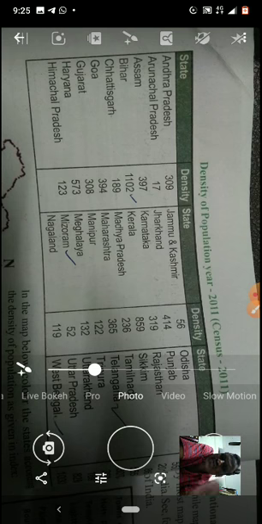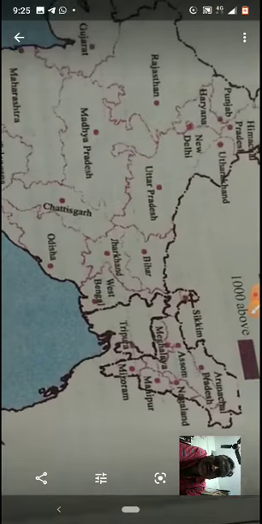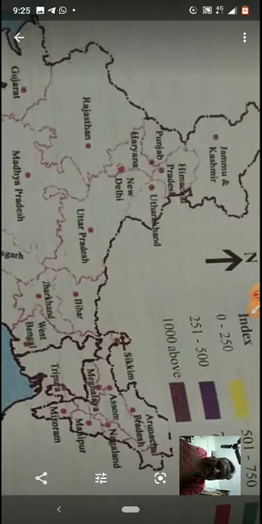Next we go to see, here all states are there. You go through it, you will get it. And here one map is also there. Map, you can zoom and see, children. See in the map below, color the states according to the density of population as given in the index. 0 to 250, yellow.